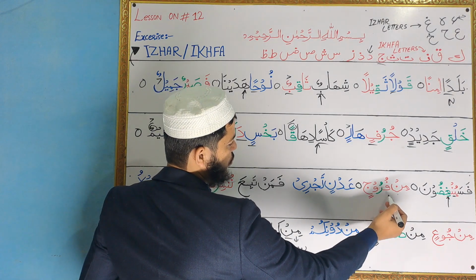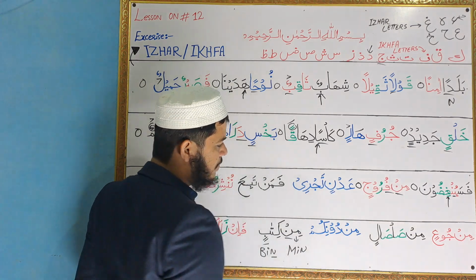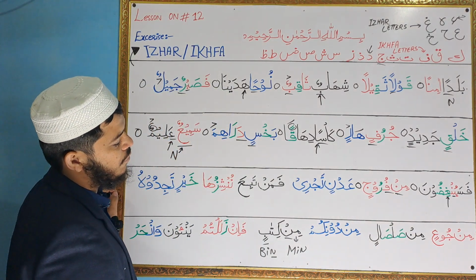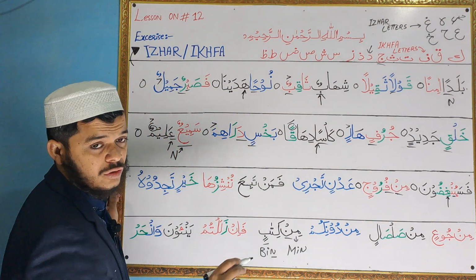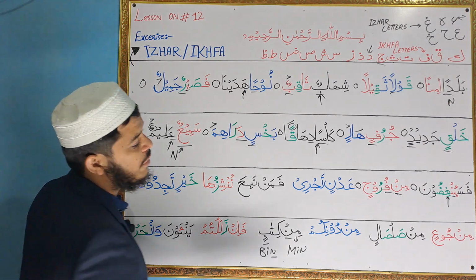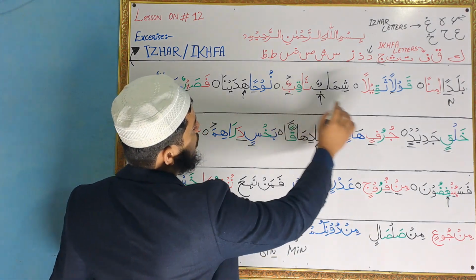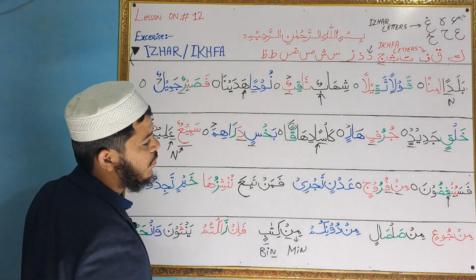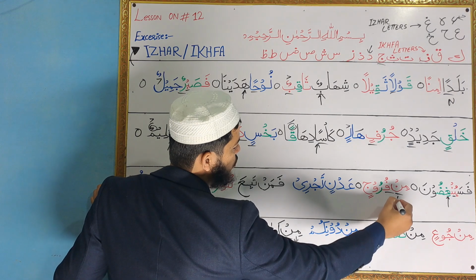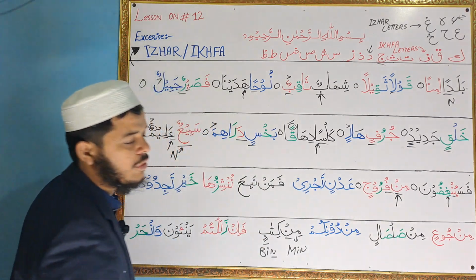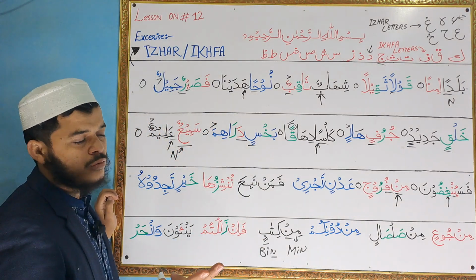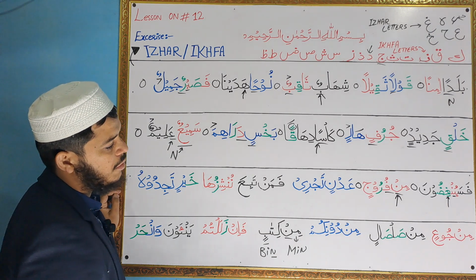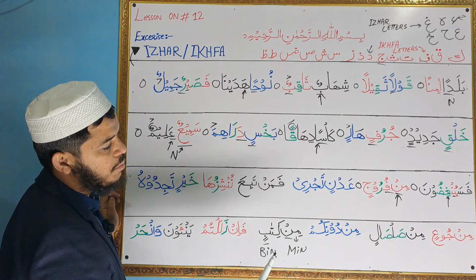Okay, next, after noon with sukoon the letter fa comes, so we will not read this noon sound clearly. We will do ikhfa sound there, because fa is one of the ikhfa letters. So we will do ikhfa sound on this noon. We will hide the voice into our nose for about 2 seconds. Okay, so we will do it: min